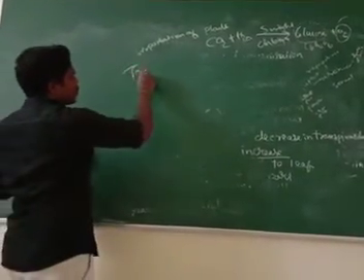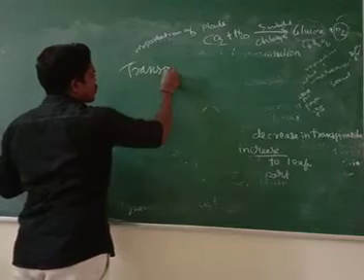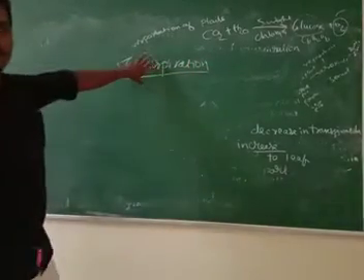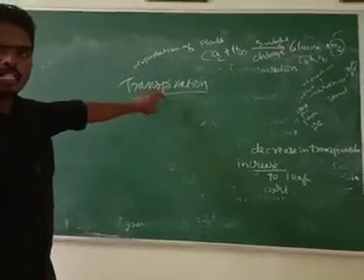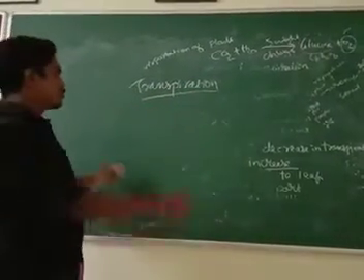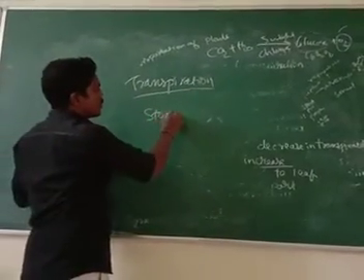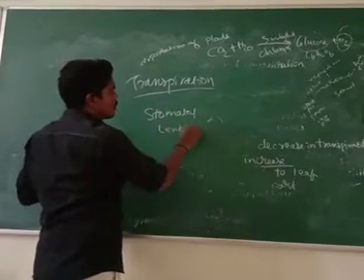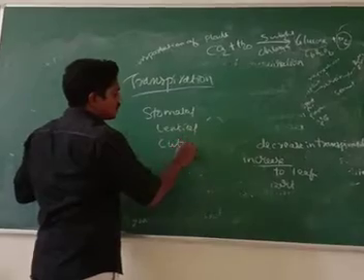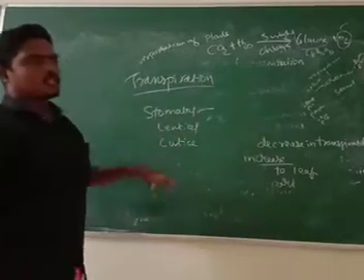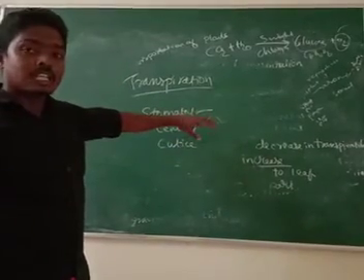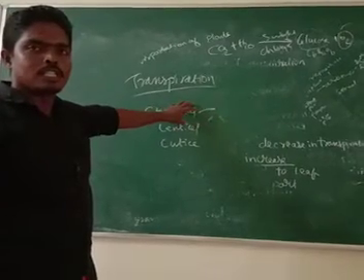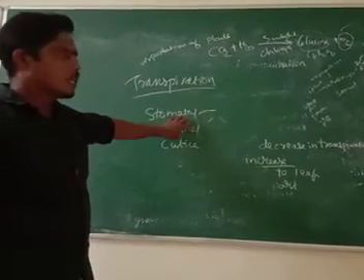There are three types of transpiration: stomatal, lenticel, and cuticle. Stomatal means the small holes present under the leaf, called stomata, and if the transpiration happens through the stomata, then it is called stomatal transpiration.